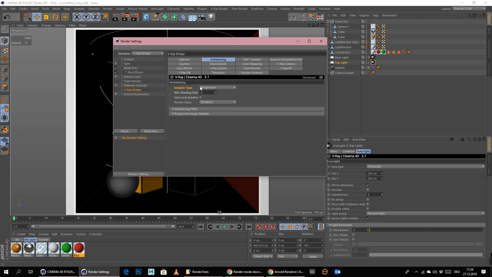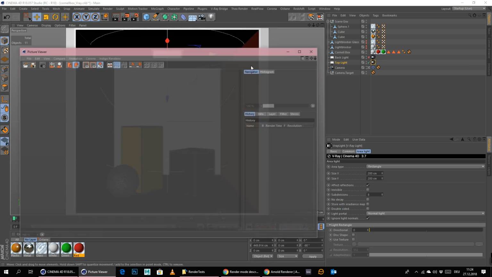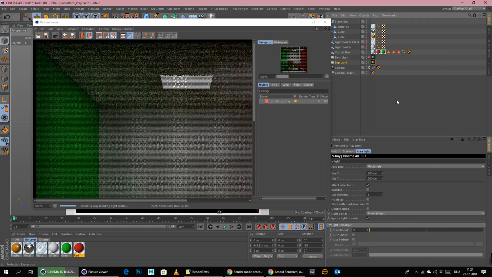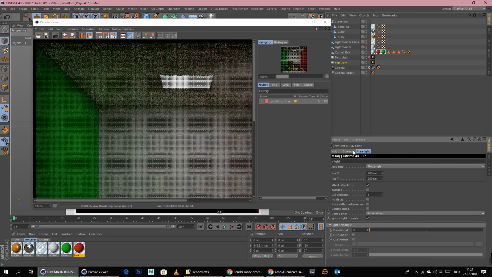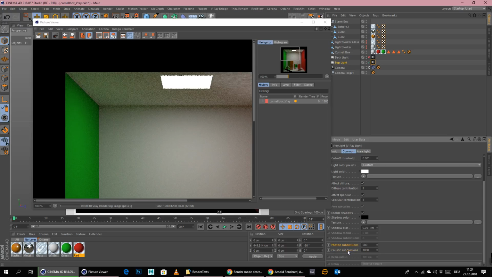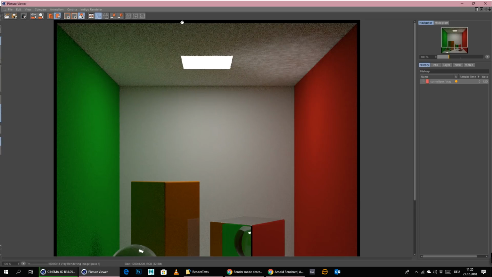So here we go. Here's Vray. Progressive rendering is turned on. Minimum shading rate is 6. Everything is fine. Anti-aliasing filter like this. Image sample like this. This should also be the normal starting values. Yes, they are. And let's just simply go to render to picture viewer, and we will see what we get. All the caustics are enabled, and as you can see here, photon subdivisions, caustic subdivisions, nothing has changed here. So these are the normal values that we would start out with.